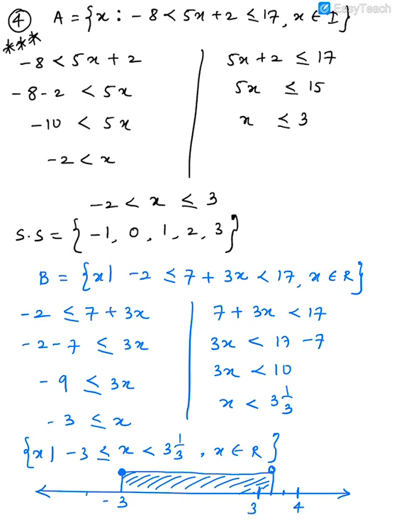Okay, but I'll have to also mark these ones: minus 4, minus 5, and here minus 2, minus 1, 0, 1, and then 2. But now the sum is not over actually, guys. The sum still continues. The next part of the question is that you have to find A intersection B.